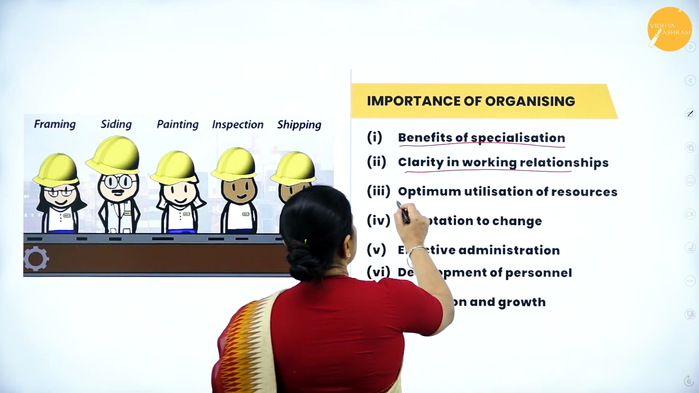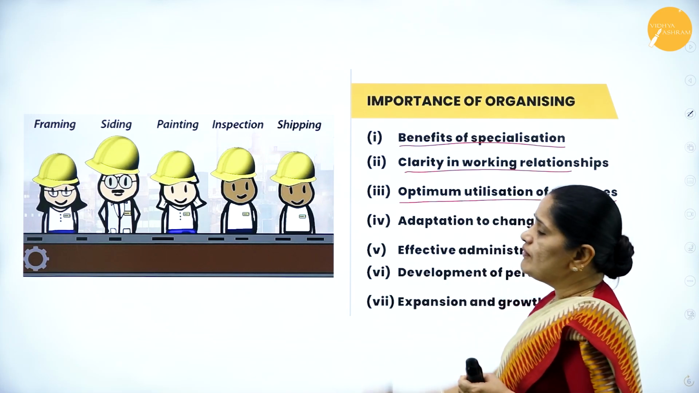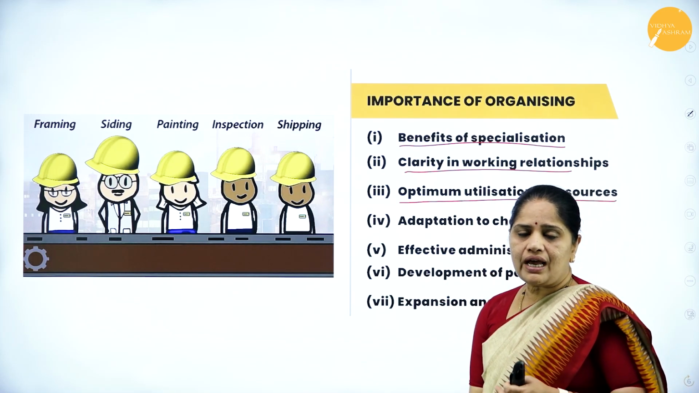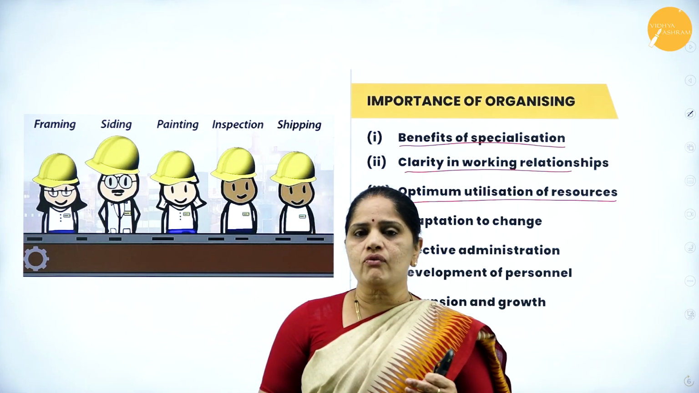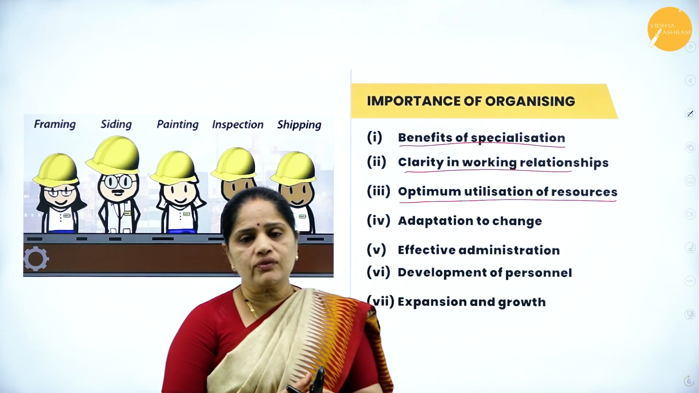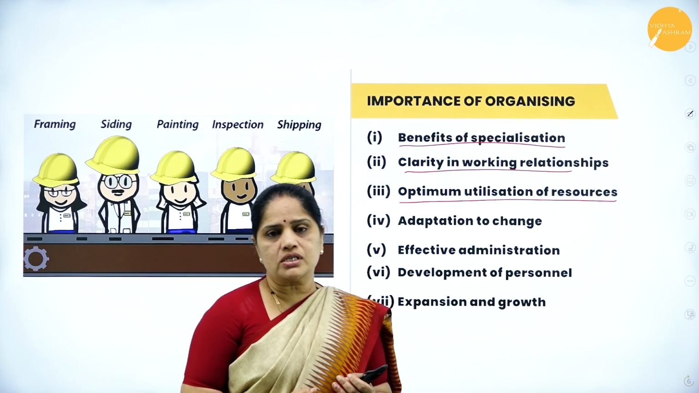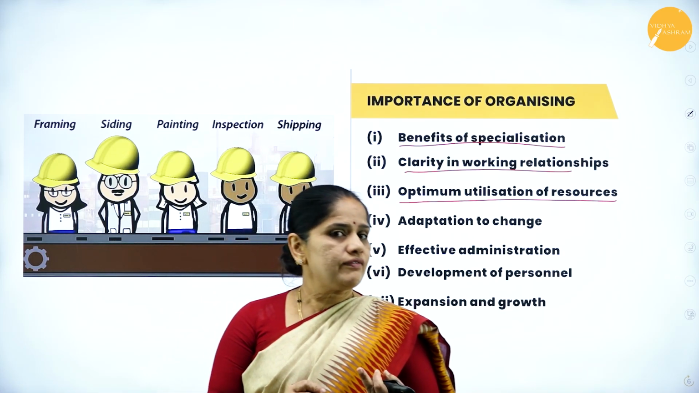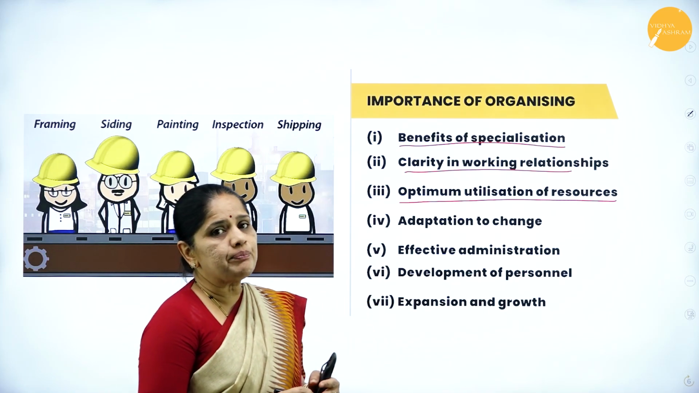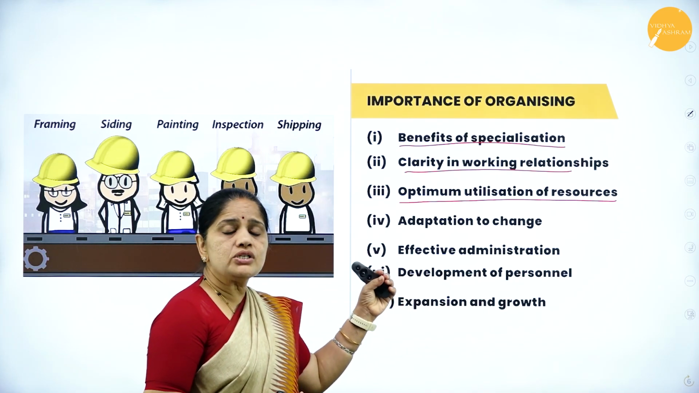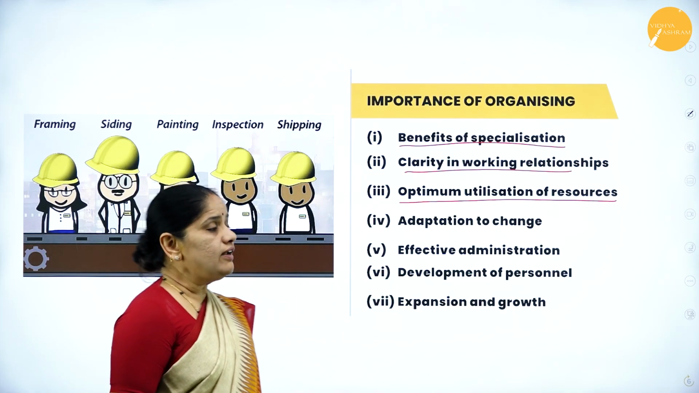Then third one is optimum utilization of resources. Whenever we are in organizing, we make the best use of resources. Whatever resources are there, we make the best use of them, whether it is the human resource, financial resource, materials or money.